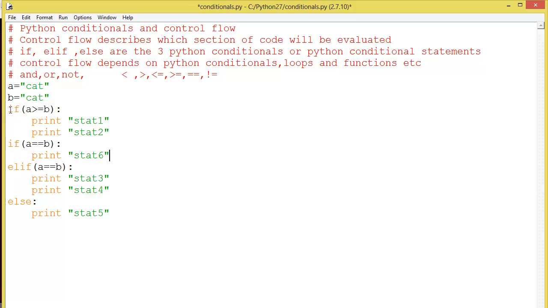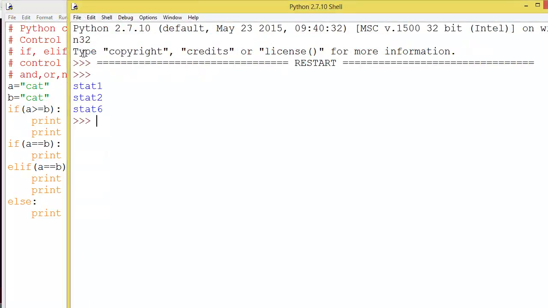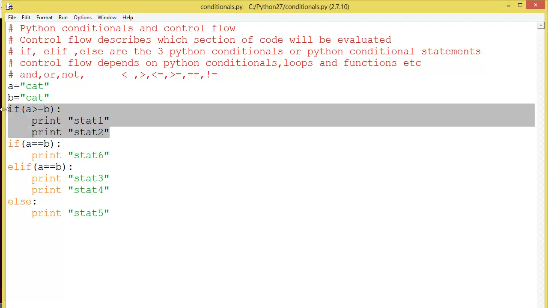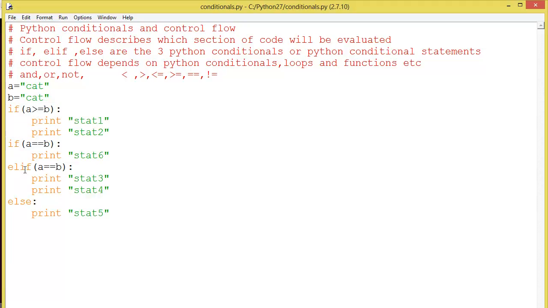Now the if statement is followed by one more if statement, so see the output of this program. It should print statement 1, statement 2 and statement 6, because I am checking here again one more condition. It is true, but again it is coming to if only, not elif. Elif means else if, that means the above condition is false. Here we can use like this.